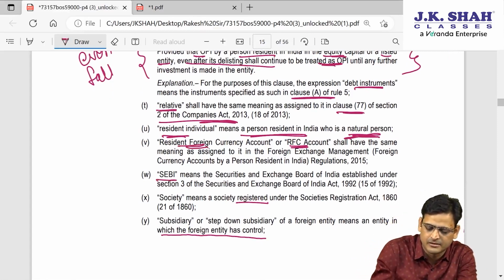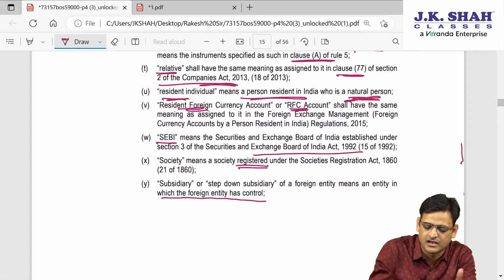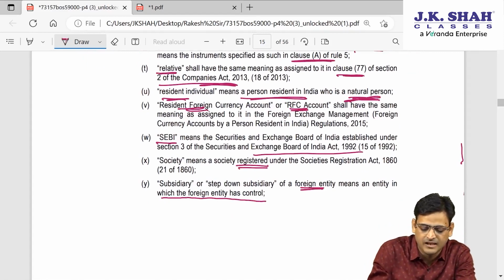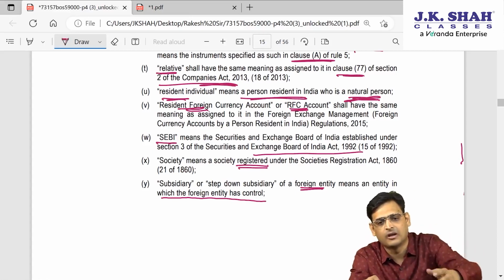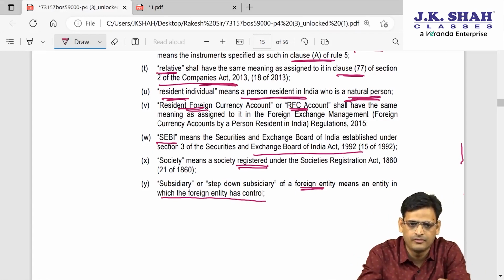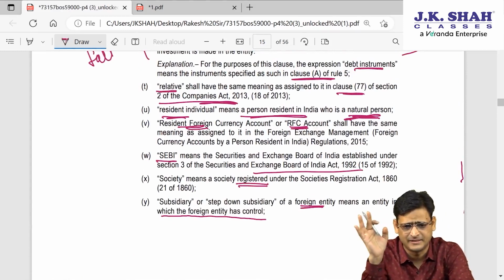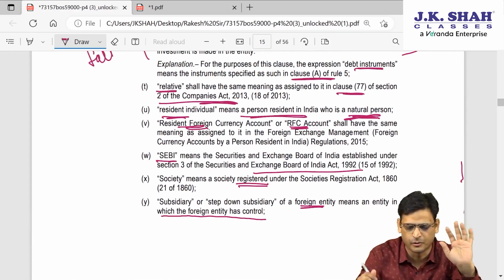Then SEBI means the same person which is registered under the SEBI Act 1992. Society means which is registered under the Society Act. Then subsidiary or step down subsidiary means a foreign entity which has control on it. So if Microsoft or Facebook has control on some subsidiary or step down subsidiary, we will call them the subsidiary or step down subsidiary of Microsoft, like that. So these are very straightforward things. There are a few very complicated things, a few manageable things. So we'll do it nicely, don't worry.